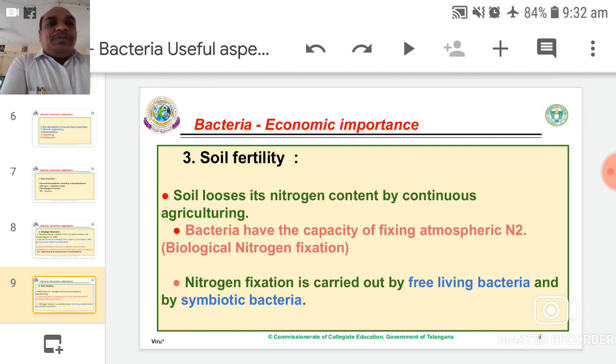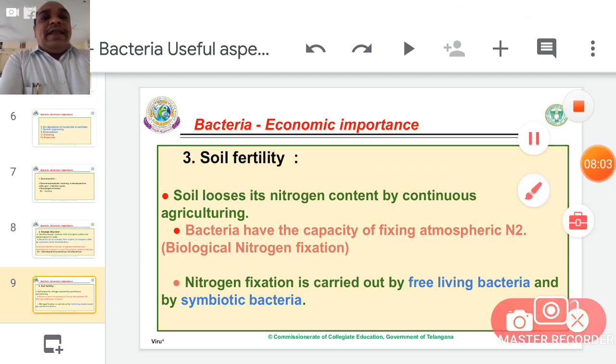Soil fertility. Today Indian soils are suffering from a lack of some important minerals, macro minerals and micro minerals. Most of the time our soils face a deficiency of micro minerals, trace elements, as well as the main macro element, nitrogen.